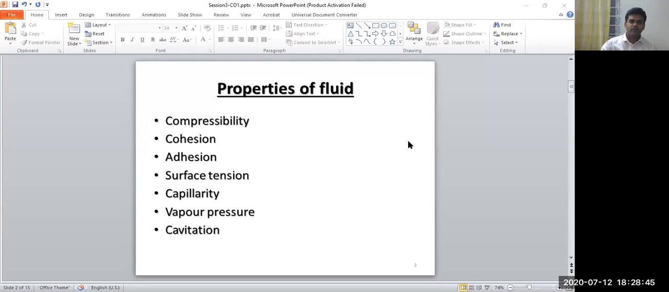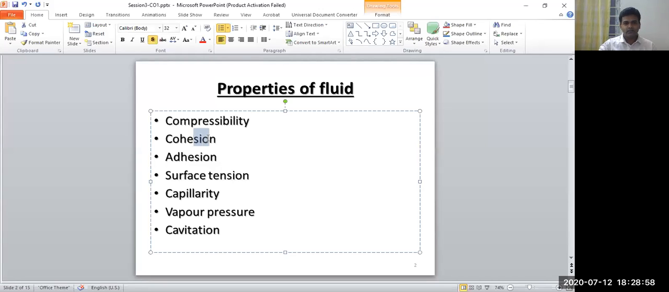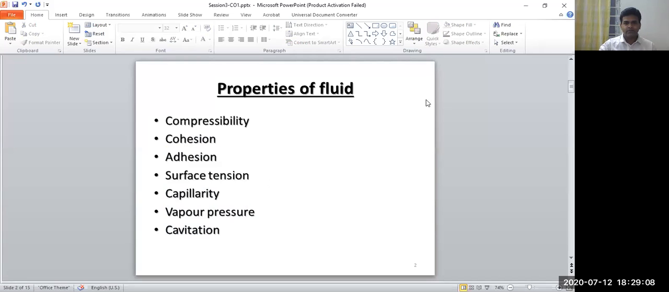Welcome to the course of fluid mechanics. Today we are going to discuss the properties of fluids. And which properties of fluids are we going to discuss? Compressibility, cohesion, adhesion, surface tension, capillarity, vapor pressure, and cavitation. These are the properties that we are going to discuss.